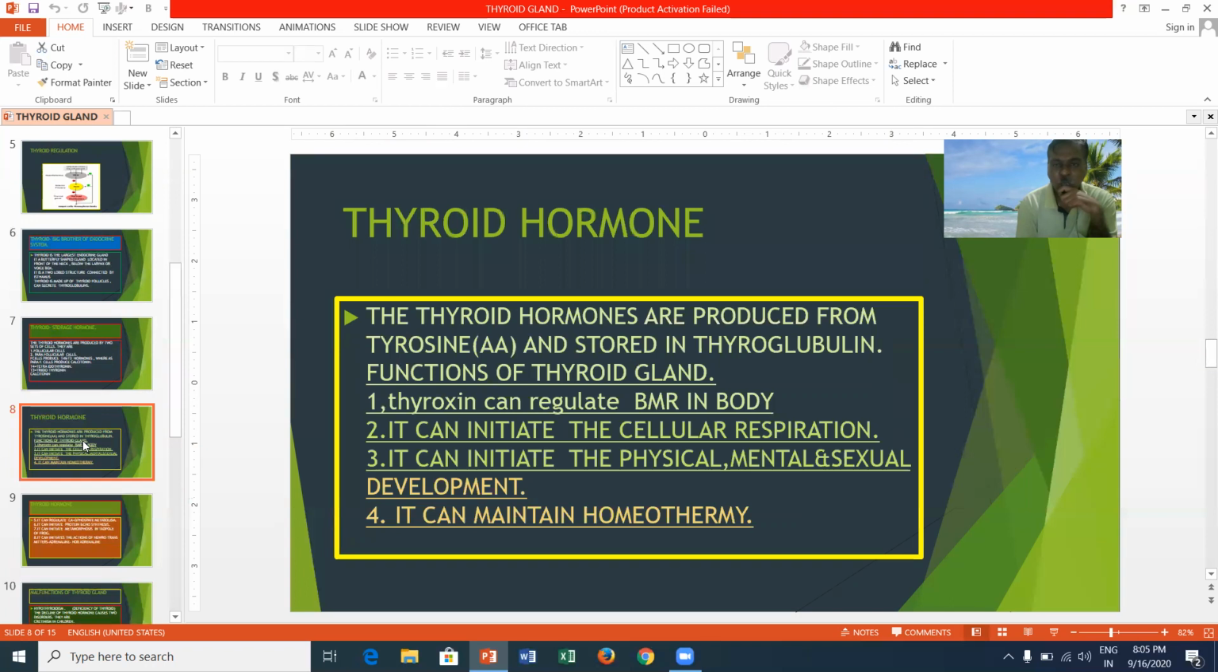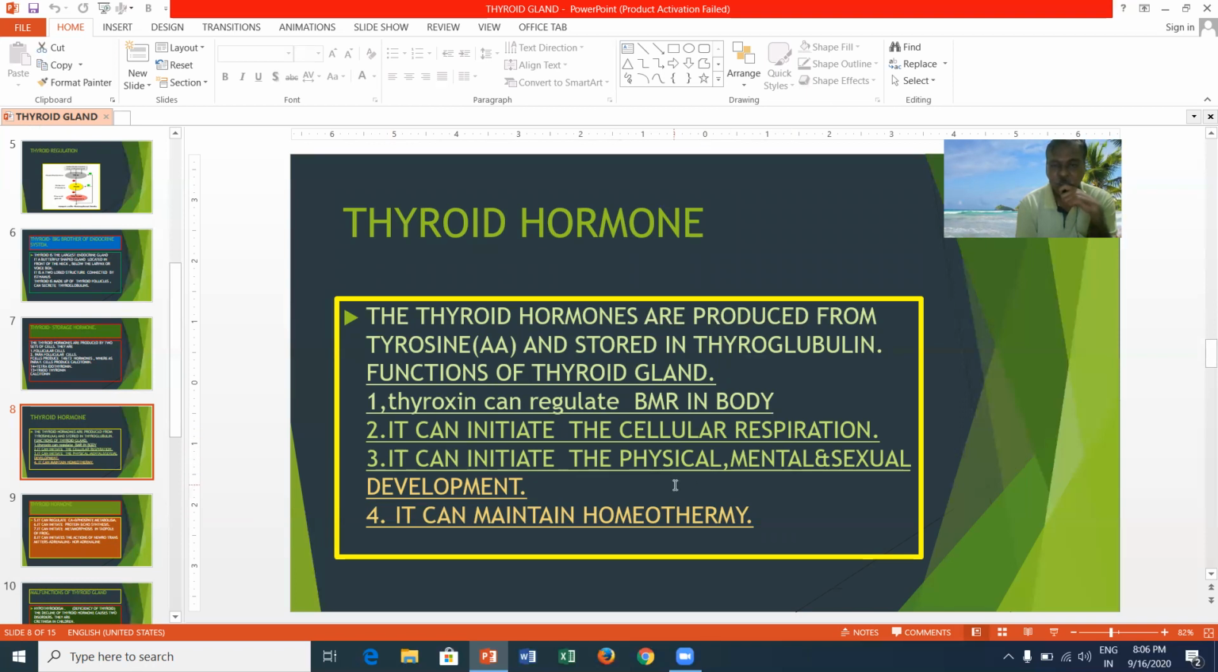The thyroid hormones are produced from tyrosine and stored in thyroglobulin. When you see the main functions of the thyroid gland, thyroxine can regulate the BMR. BMR is nothing but basal metabolic rate in the body. It can initiate cellular respiration, thereby producing ATP. ATP is rightly called the cellular currency.